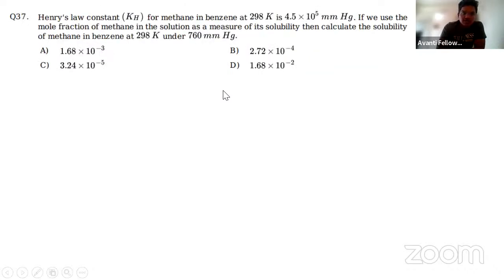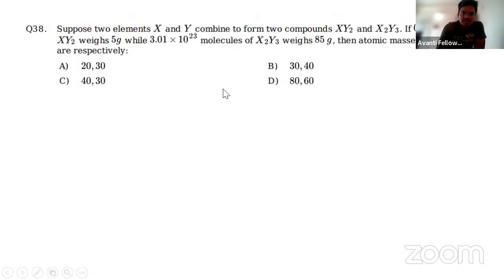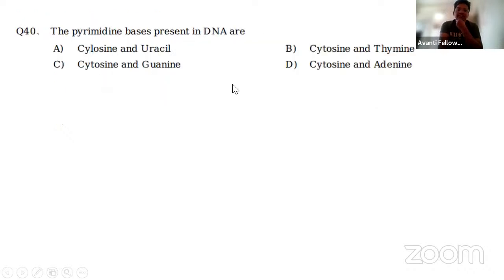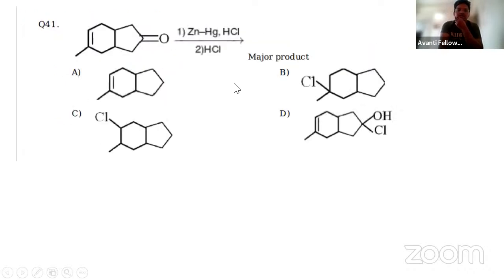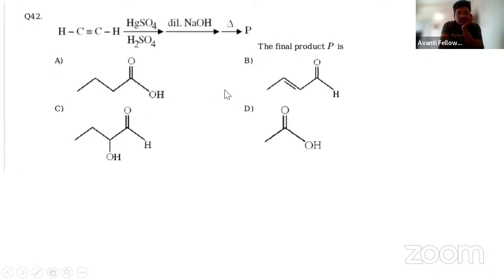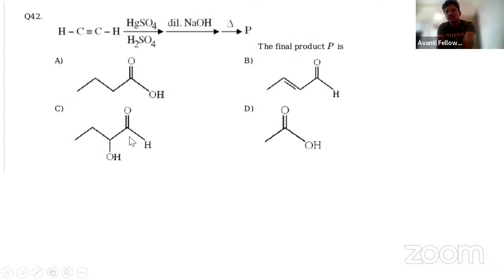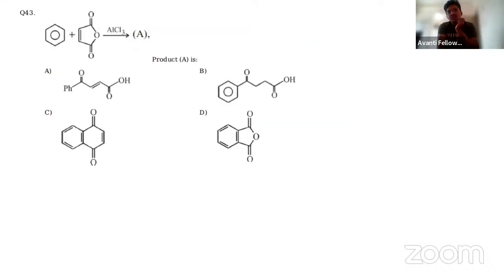thermodynamics, solutions, mole concept. This is from haloalkanes and its derivatives, biomolecules, again aldehydes and ketones, and alcohols, phenols, ethers. This question is alcohol phenol ethers plus aldol condensation.